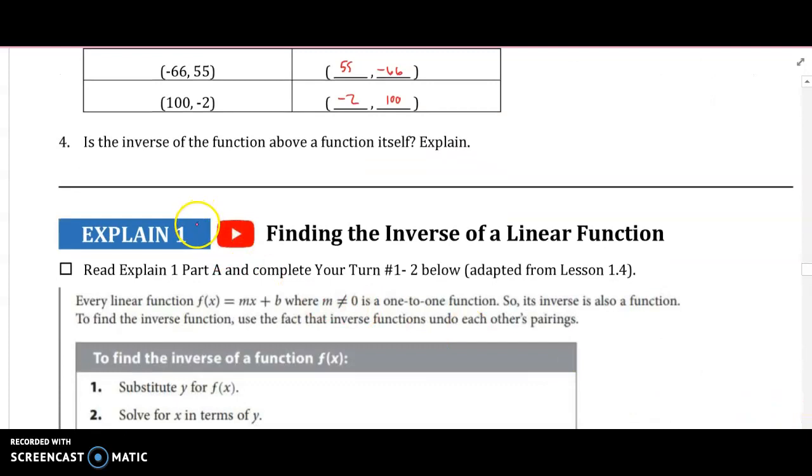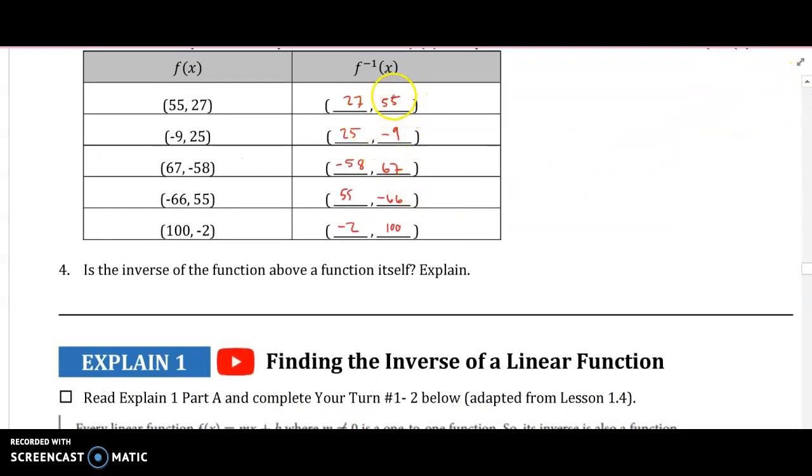So is the inverse of the function above a function itself? Explain. So let's see if we have any repeats. Do we? No, I don't believe we do. The only thing that I would notice is here the x value is 55 and here the y value is 55. That's okay. Because what we can't have is multiple x values being 55 or multiple y values being 55. All right, so yes, because there are no repeat x's and no repeat y's.